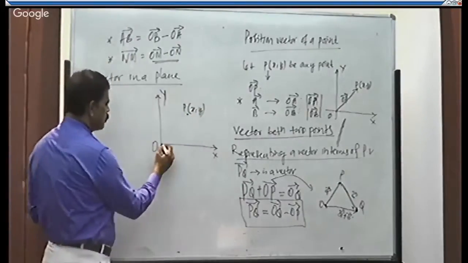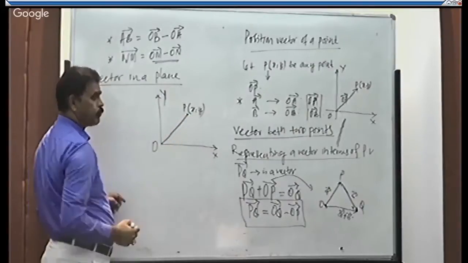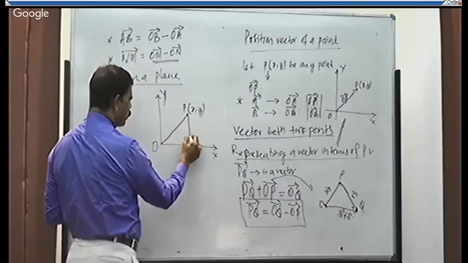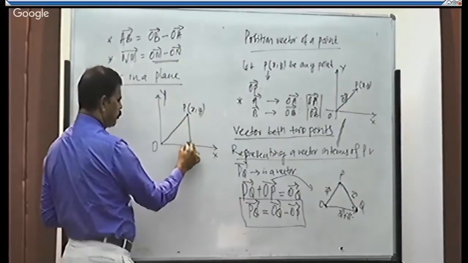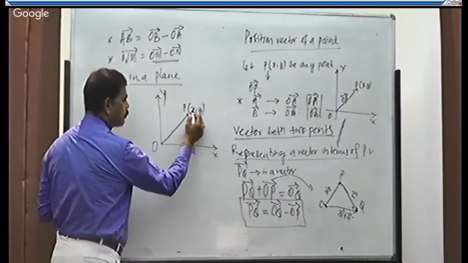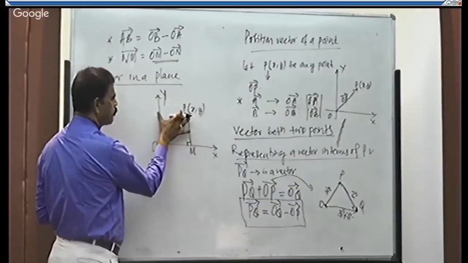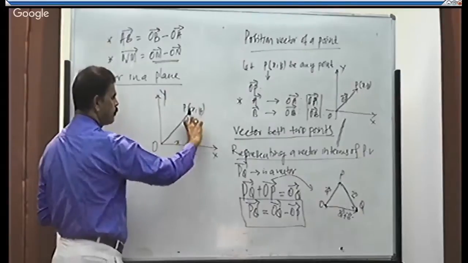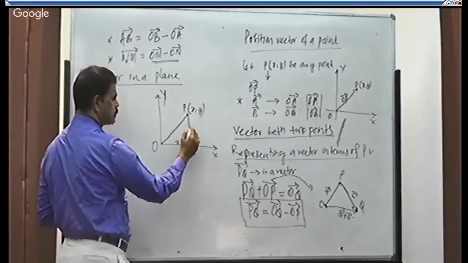OP will be the position vector of point P. Draw PM perpendicular to OX. When these are the coordinates x and y, what is x? X is the perpendicular distance from the point to the y axis. This is x. What is y? It is the perpendicular distance from the point to the x axis. This is y.